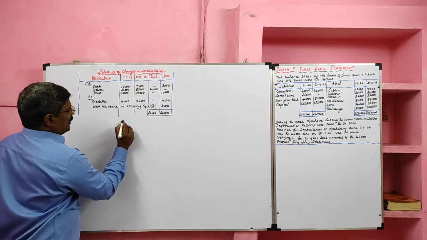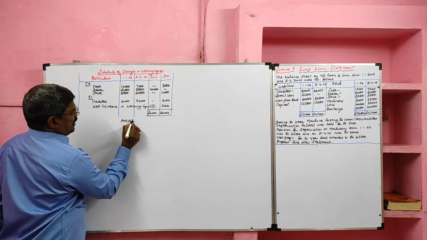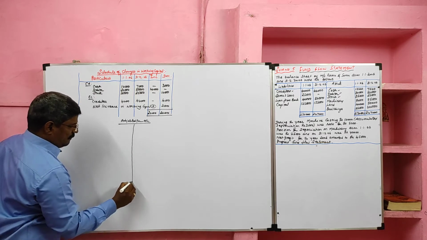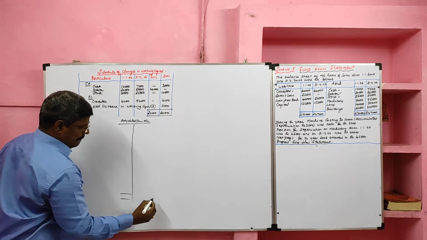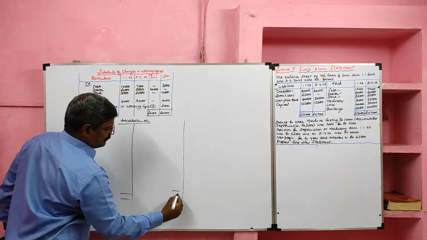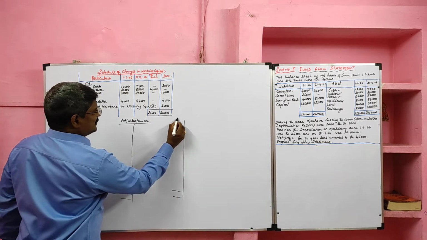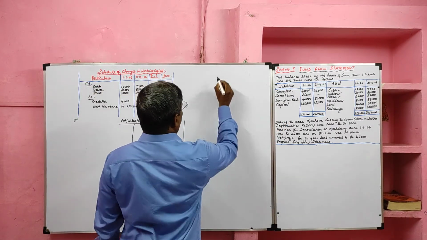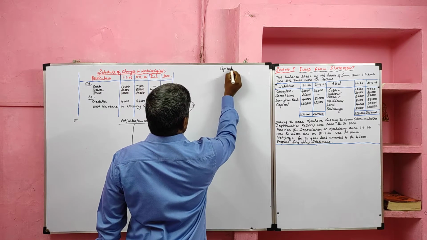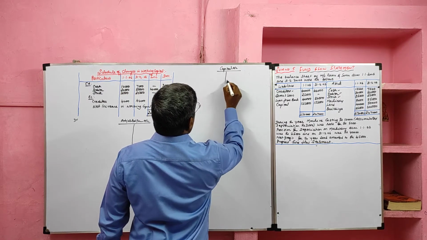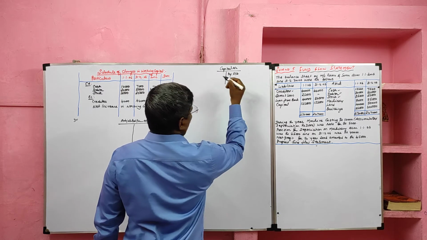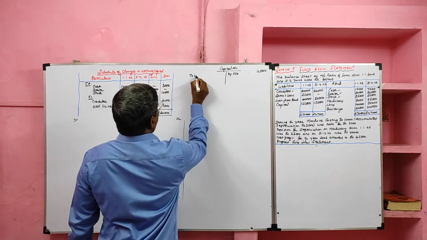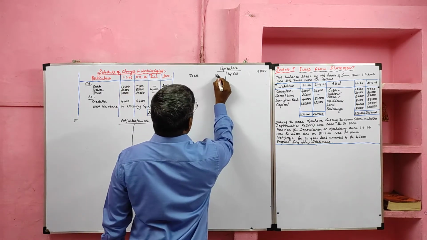Then we are going to prepare the adjusted profit and loss account to find fund from operation. This is the debit side. This is the credit side. I said first we have to prepare the capital account because it is a sole trading concern. So capital account, it is a liability. Opening balance is recorded in the credit side. Opening balance 1,25,000. Closing balance 1,53,000.